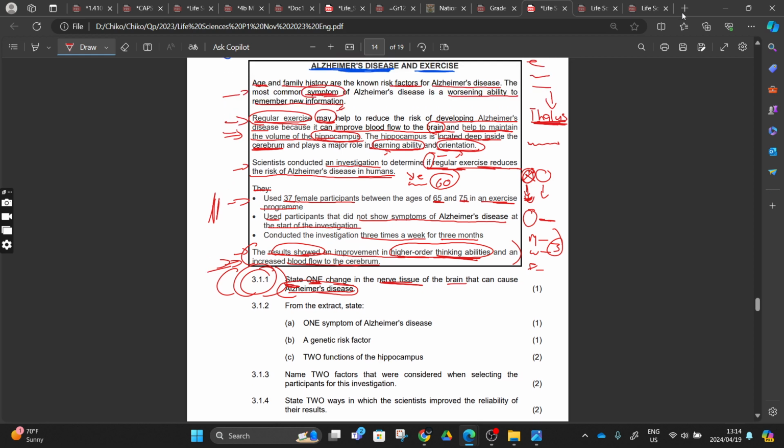Some questions are from the extract. Here they just tell us, state one change. Say what one change, if it happens to our brain, creates a possibility of you suffering from Alzheimer's. You can say nerve cell death, right? Nerve cells dying, nerve cell death, right?